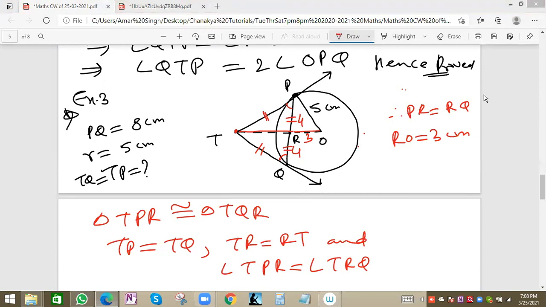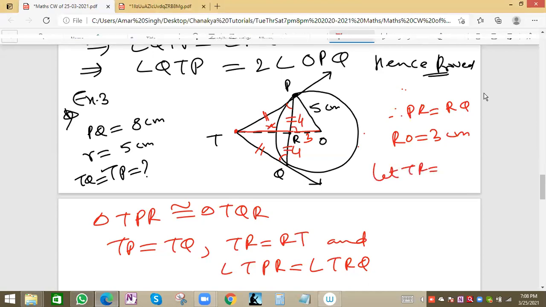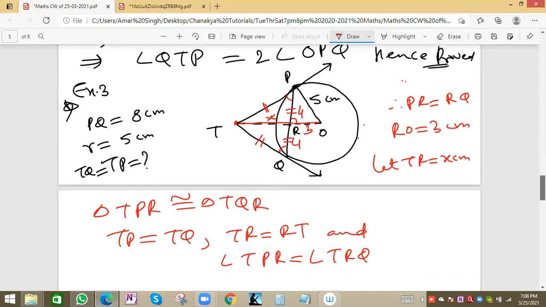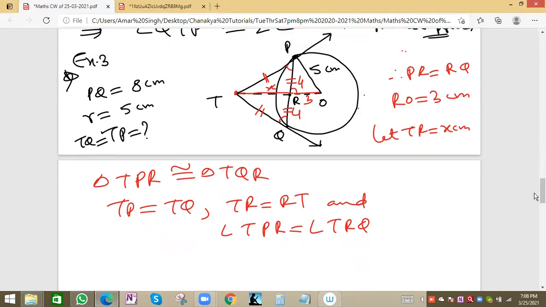Let this value of TR be x. RO is 3, by Pythagoras we know because this is 90 degree, correct. This will be 3. Now let TR be equal to x centimeter. Now we have to find the value of x. So how can we find the x value?